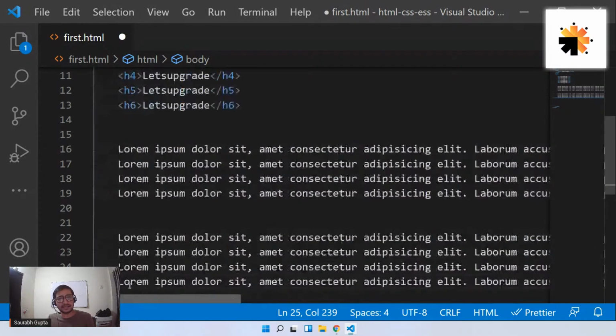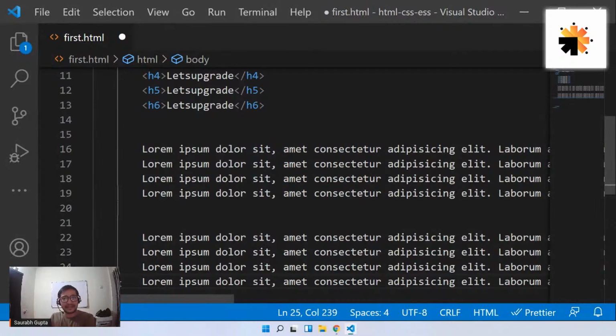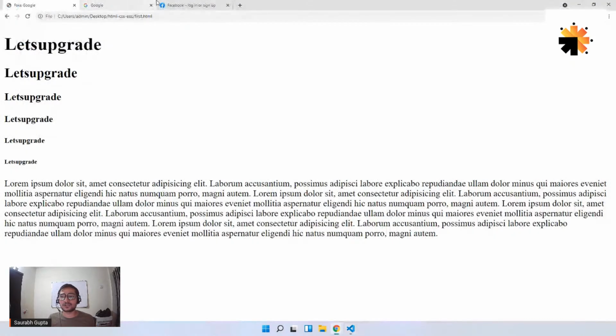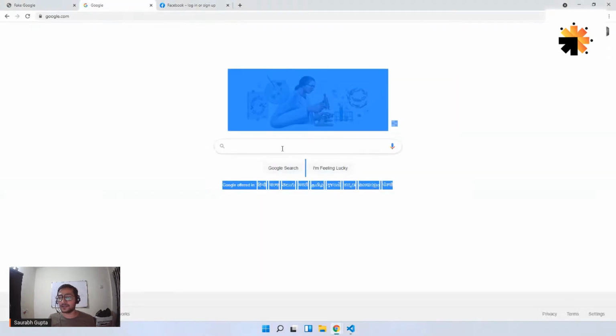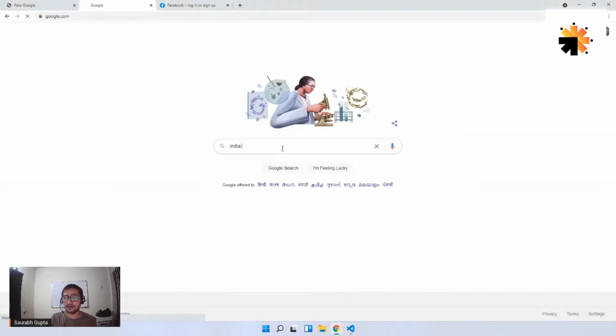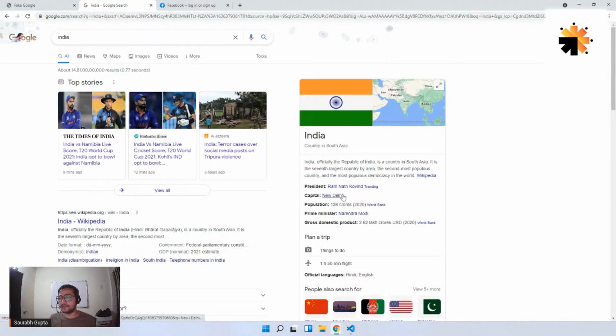See, first of all, guys, right now, whatever I'm writing, it's not code. It's simply a text. I told you that I want to write some text. I can also go on Wikipedia, search for India or anything, and copy any dummy content.